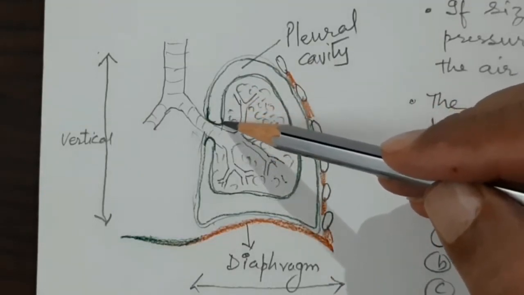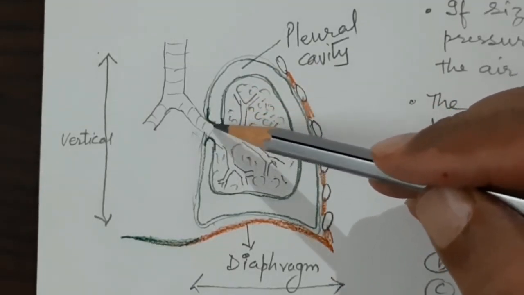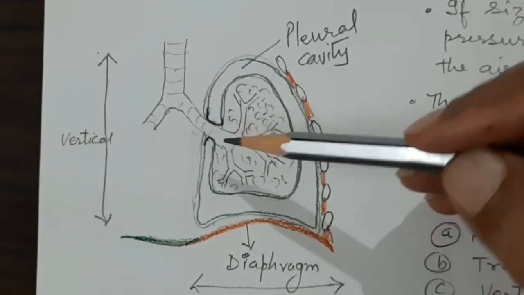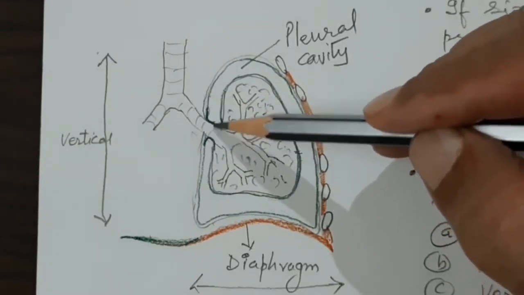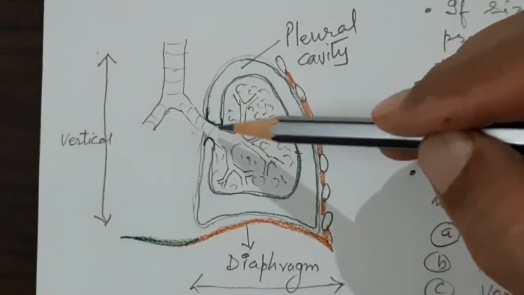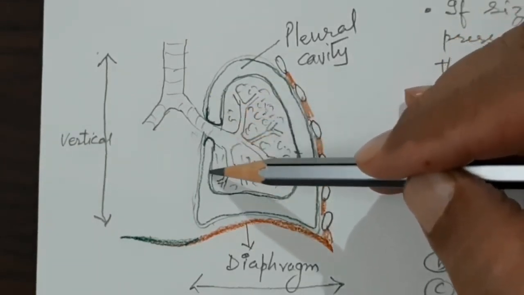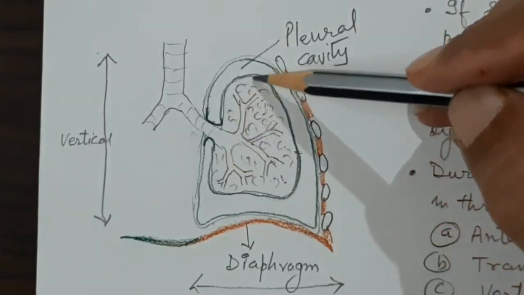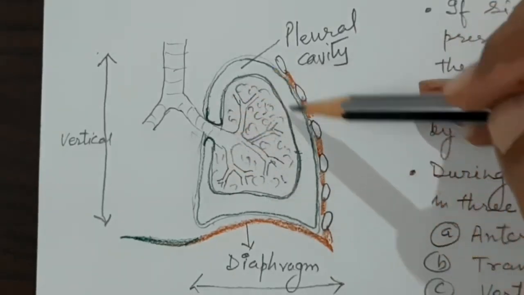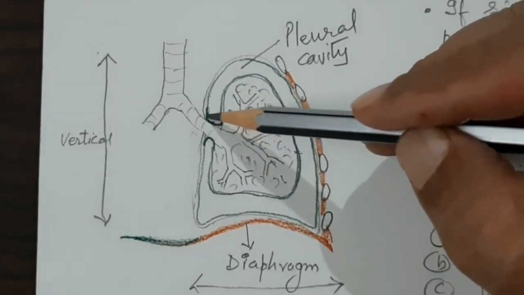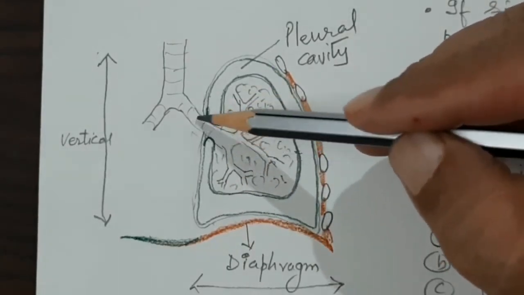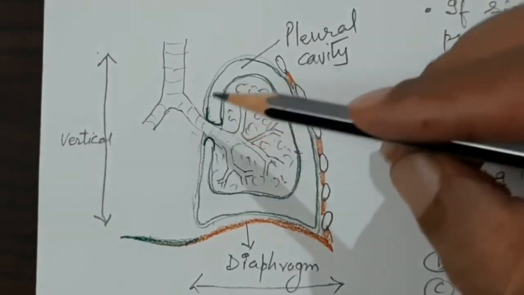Then this serous membrane goes onto the surface of this primary bronchus, with the blood vessels, lymphatics and veins which are coming, and these structures are piercing at the root of the lung. There this pleura is called the visceral pleura, because it is covering the viscera, that is the lung. It covers the root of the lung, where many structures are there. I have shown only one for simplicity.